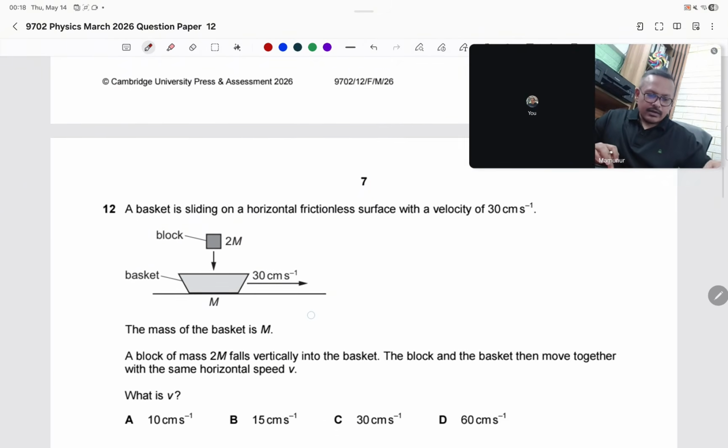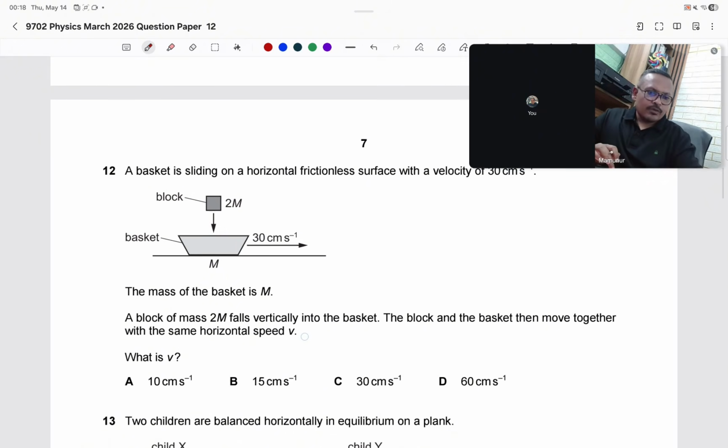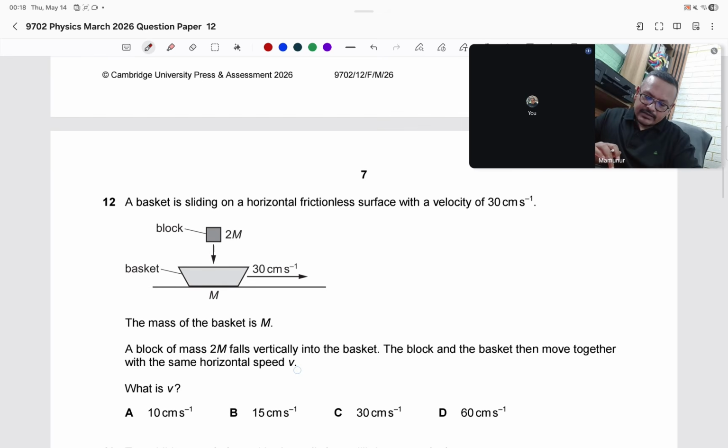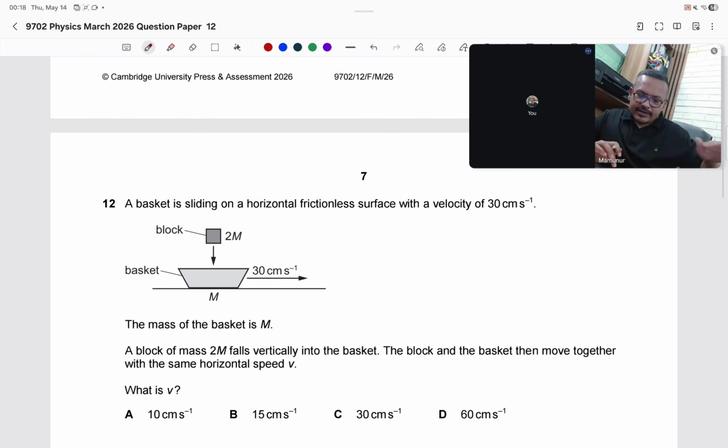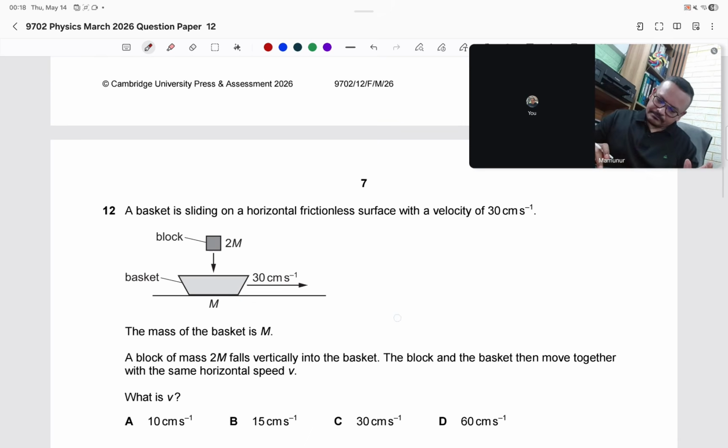Okay, let's do 12. A basket is sliding on a horizontal frictionless surface with a velocity of 30 centimeter per second. The mass of the basket is m. A block of mass 2m falls vertically into the basket. The block and the basket then move together with the same horizontal velocity v. What is v? I think this one is easy.